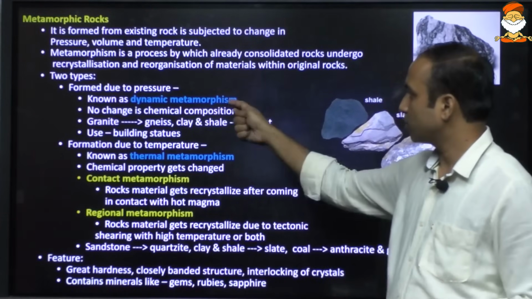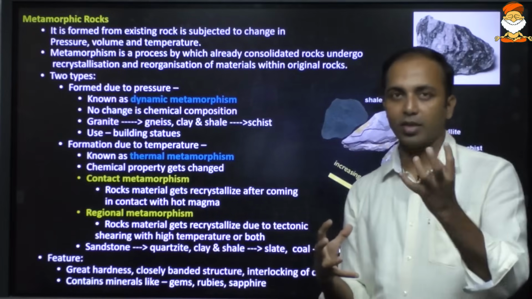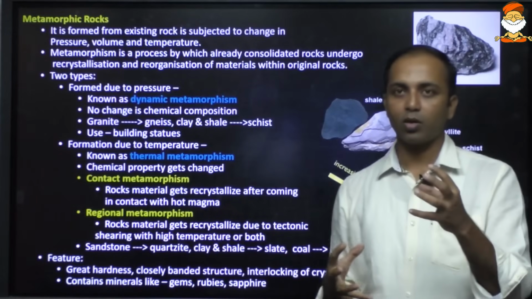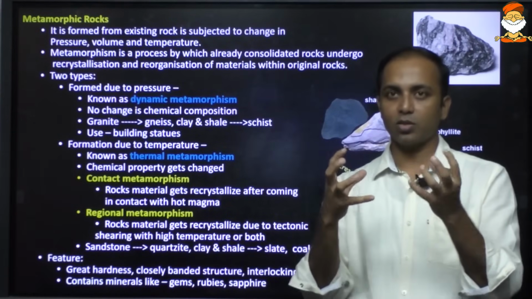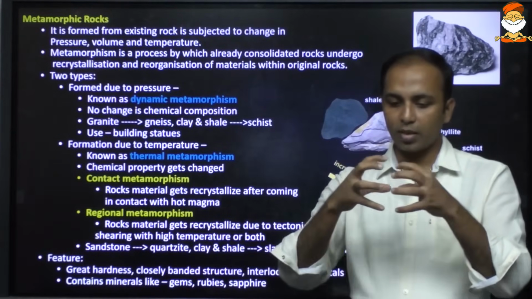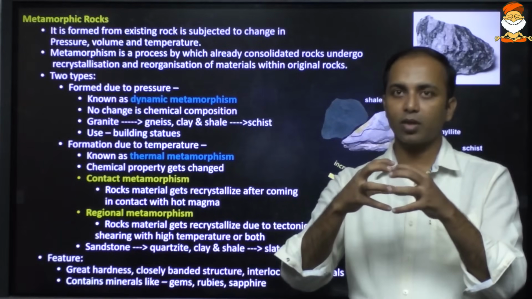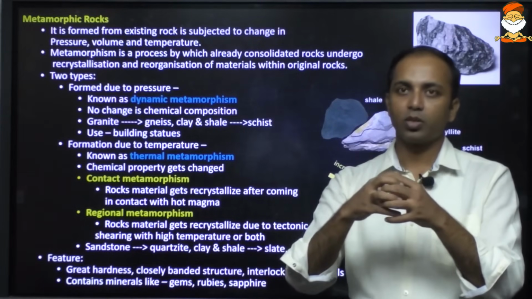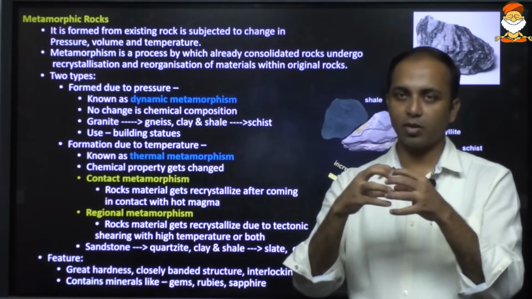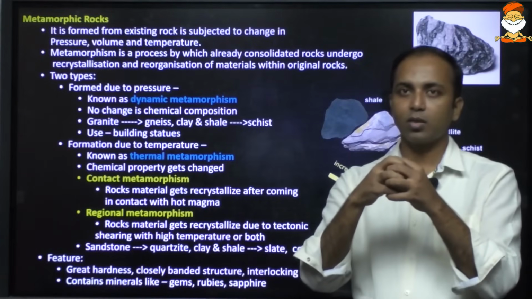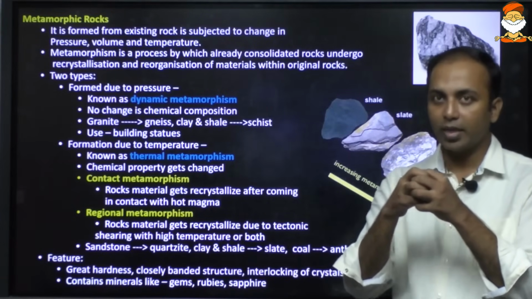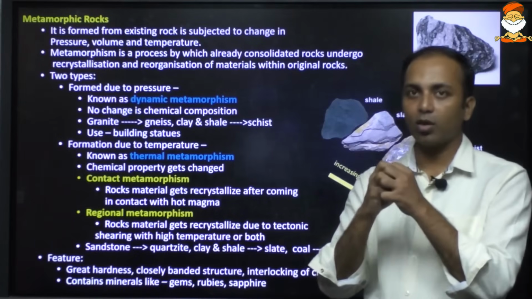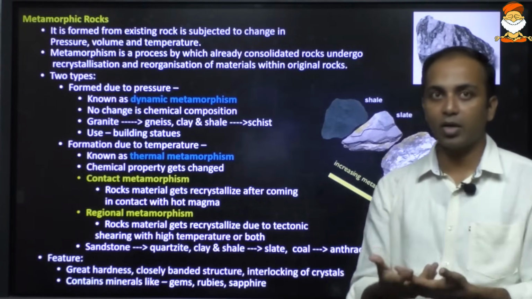Consider this is one rock, this is another rock, and consider the crystals of these rocks. When excess pressure is applied, the crystals will merge and interlock.